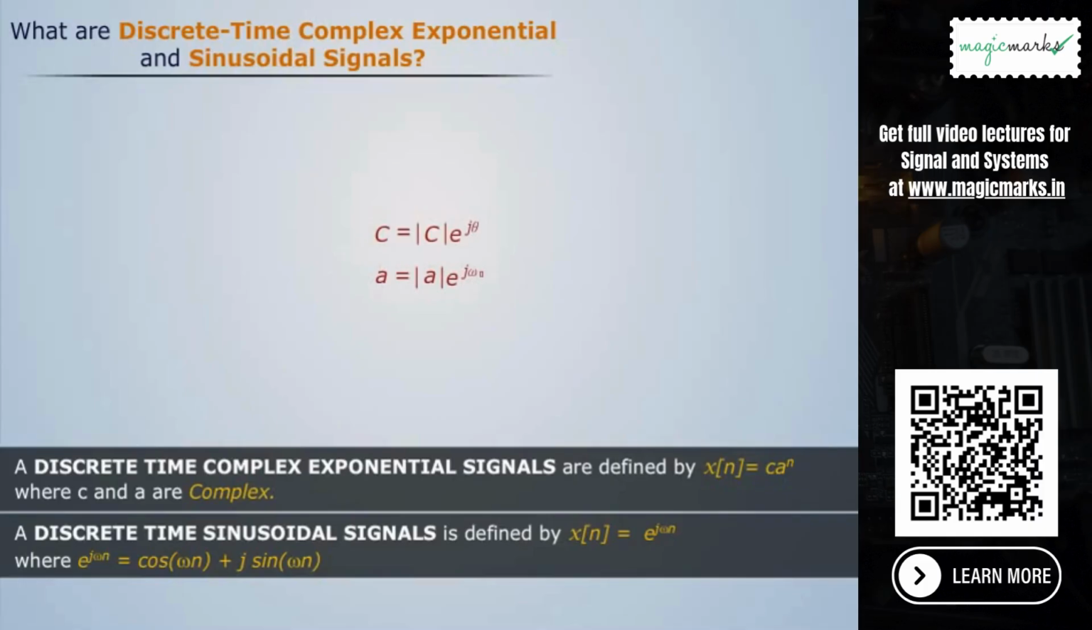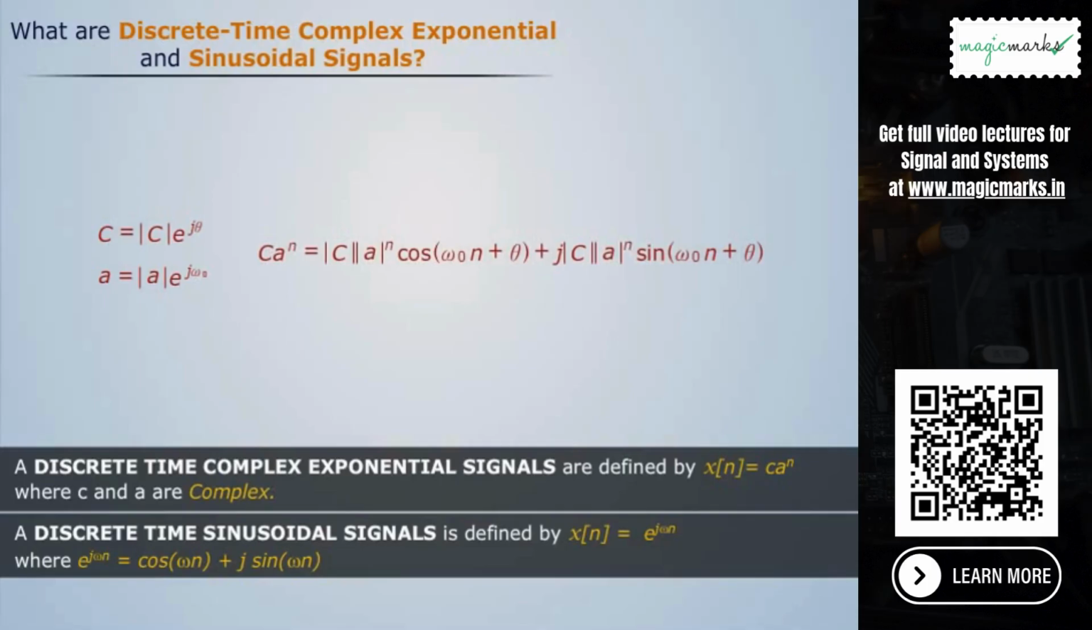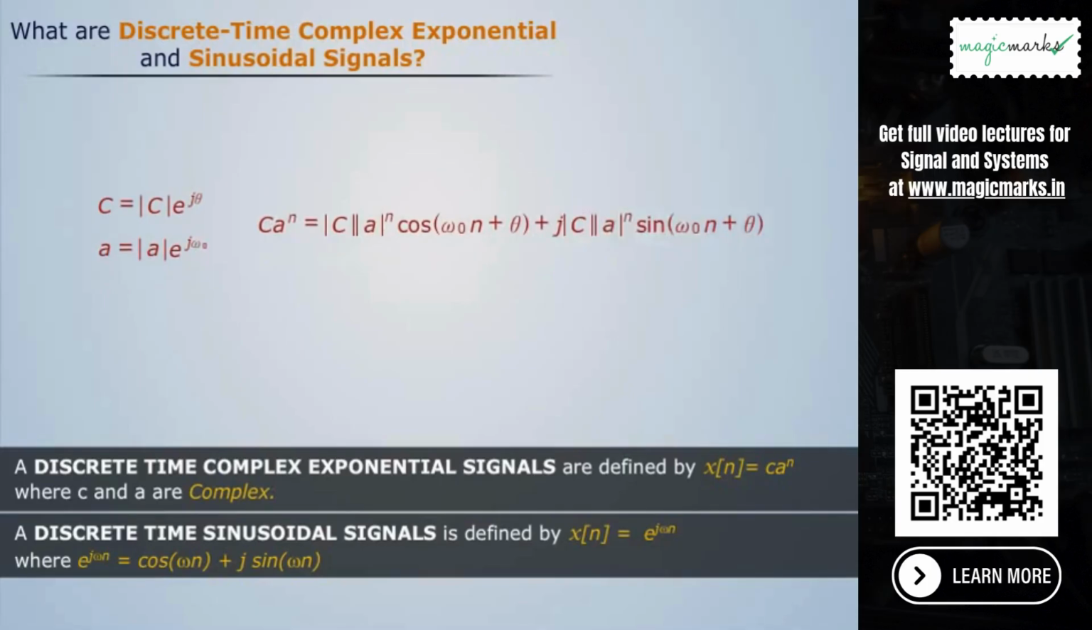The general discrete-time complex exponential can be written and interpreted in terms of real exponentials and sinusoidal signals, especially if we write c and a in polar form, that is, c is equal to mod of c into e raised to the power j theta, and a is equal to mod of a into e raised to the power j omega. Then the value of c into a raised to the power n is given by the figure.